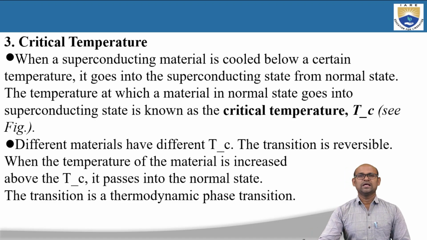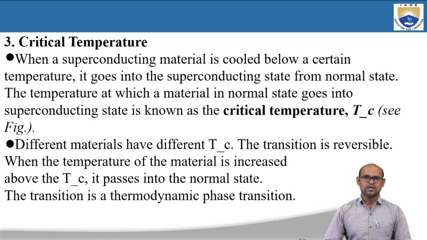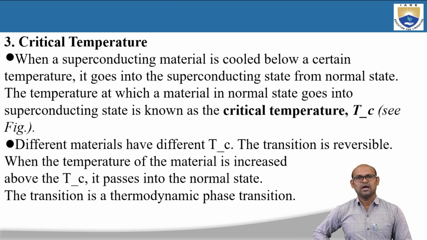So critical temperature we defined as the temperature below which the material will become superconducting and above which the material goes into the normal state from the superconducting state. The temperature which changes the material from one state to another, or one phase to another phase, is called the critical temperature, and different materials have different critical temperatures.